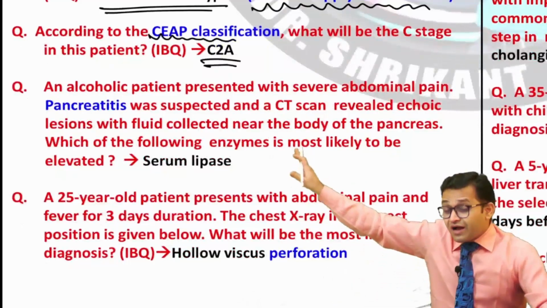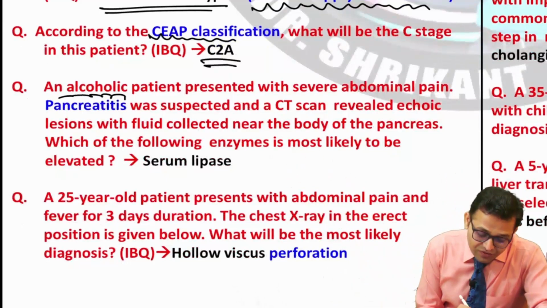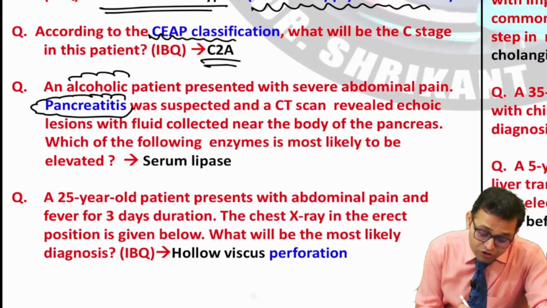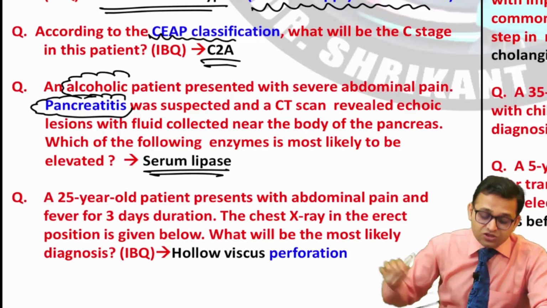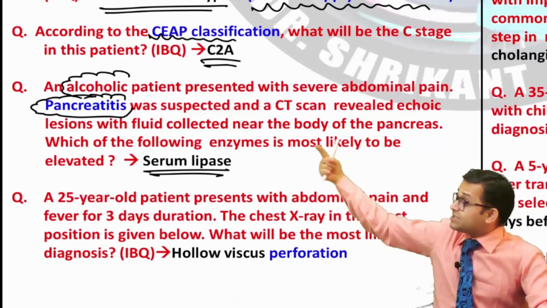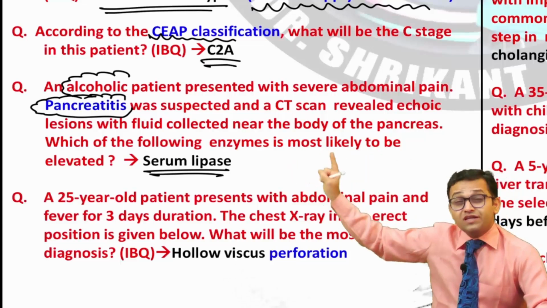Now, can you see? Again, I am telling you pancreatitis is very important, alcoholism is very important, so you have to prepare for this. So the answer in this question for pancreatitis, the marker, serum lipase was the answer. So don't leave the pancreatitis topic.